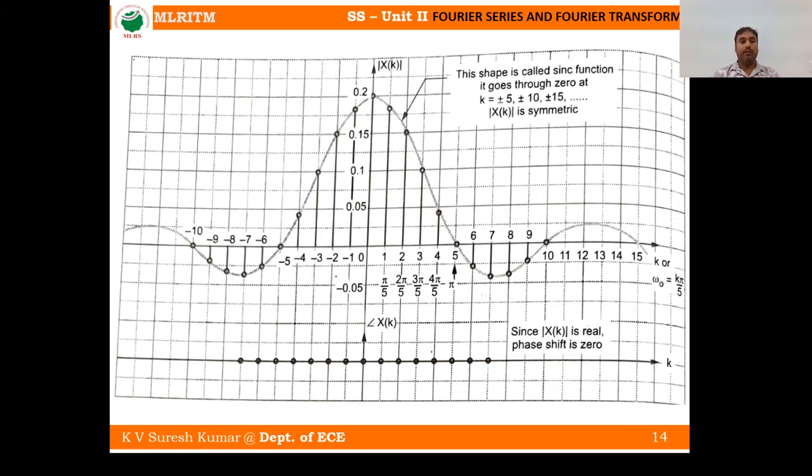If you draw the spectrum of the sinc signal for different values of k, varying from 1 to 15 and so on, and from minus 1 to minus 10, you will get this. This shape is called the sinc function. It goes through 0 at k equal to plus or minus 5, plus or minus 10, plus or minus 15, and mod of x of k is symmetric. And what about the angle, the phase? This is constant, zero. All the phases are 0 for any value of k. So this is the magnitude spectrum and phase spectrum of the given signal.